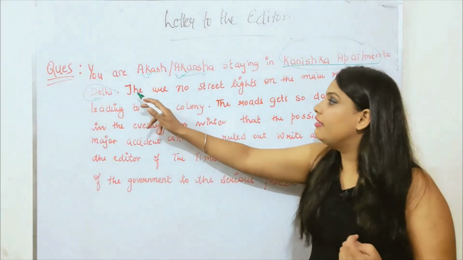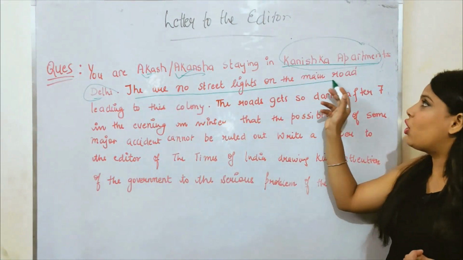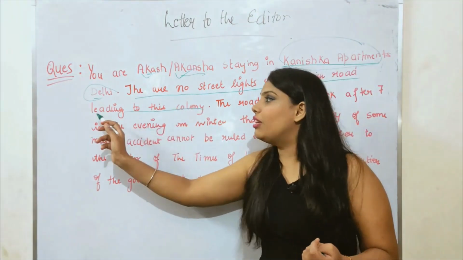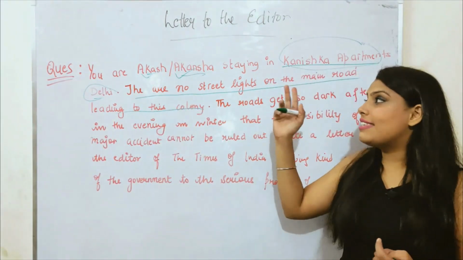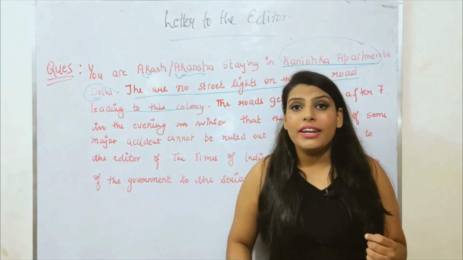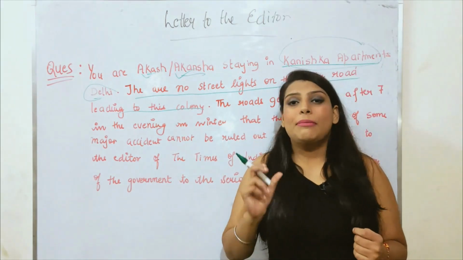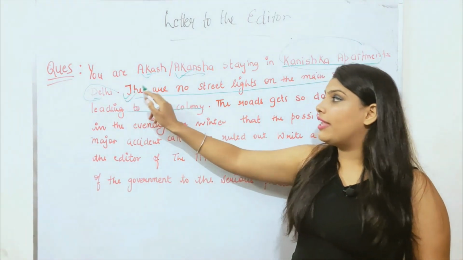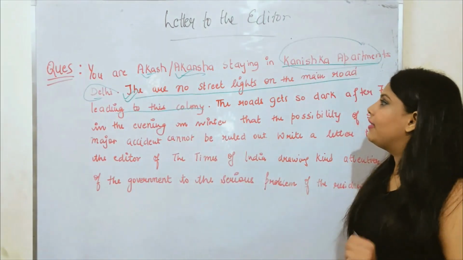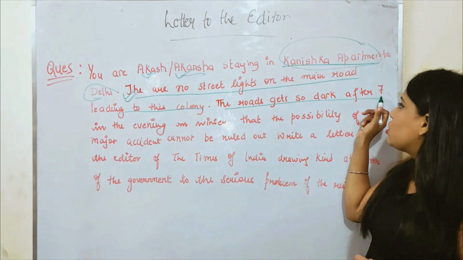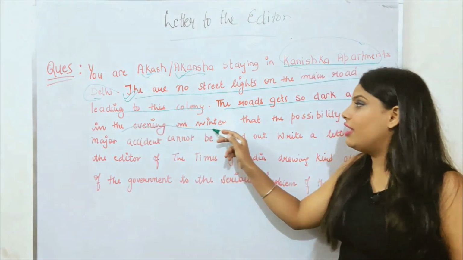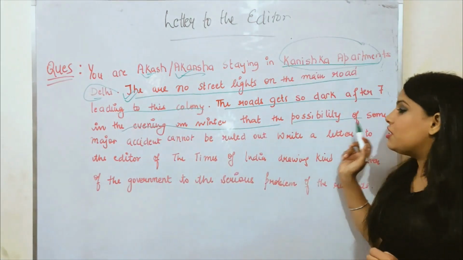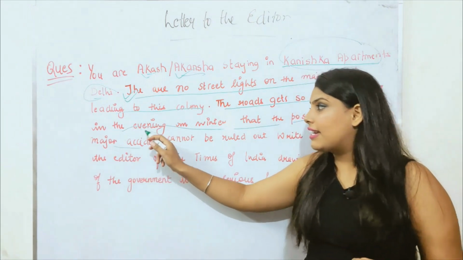Now after that, there are no street lights on the main road leading to the colony. In the second line of the question, what did you get? The problem on which you have to write the letter. The roads get so dark after 7 in the evening in the winter that the possibility of some major accident cannot be ruled out.